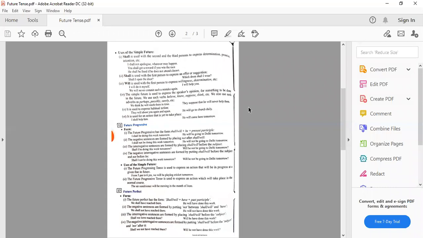Then if we go for the question form, interrogative sentences, they are formed by placing shall or will before the subject. Shall we have reached there? Will he have done this work? Putting question mark at the end. The negative interrogative sentences are formed by putting will or shall before the subject and not after it. That means not after the subject. Shall we not have reached there? Will he not have done this work?